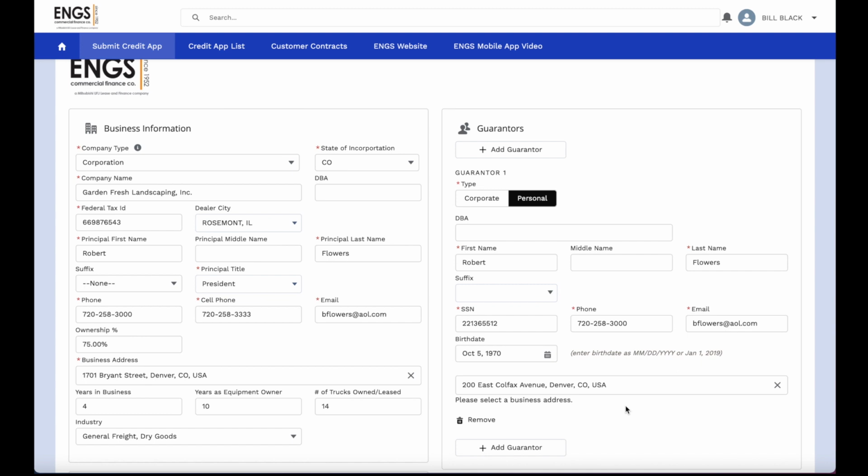If we had additional guarantors, you can always click the Add Guarantor button, and an additional set of boxes will show up appropriately. You can add multiple guarantors to any credit application. This brings us to the end of the guarantor section.